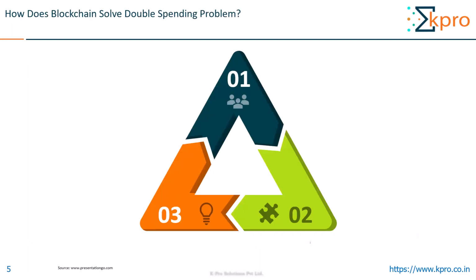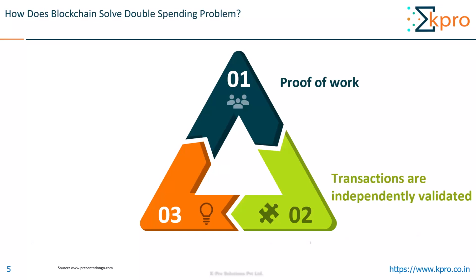Next, let us see how blockchain solves this double spending problem. Blockchain solves the double spending problem by utilizing proof of work, where the transactions are independently validated by miners in order to be added to the blockchain. These miners receive a certain amount of Bitcoins as reward for their hard work in validating transactions and mining blocks. This is how blockchain solves the double spending problem.